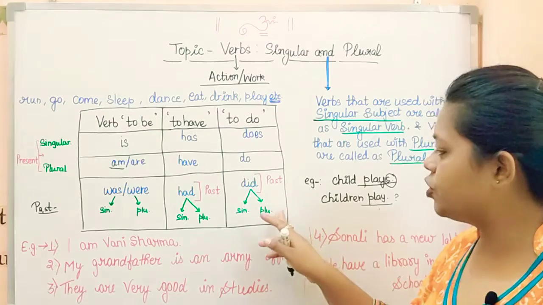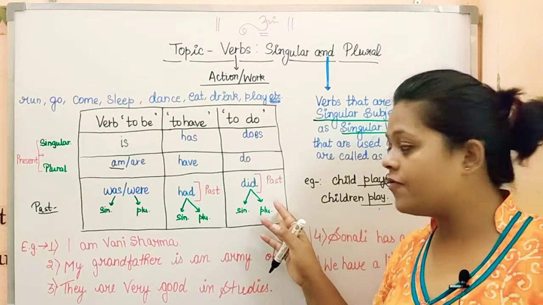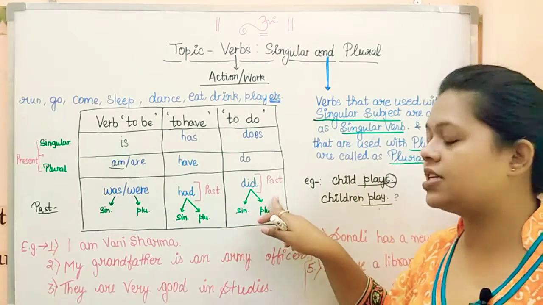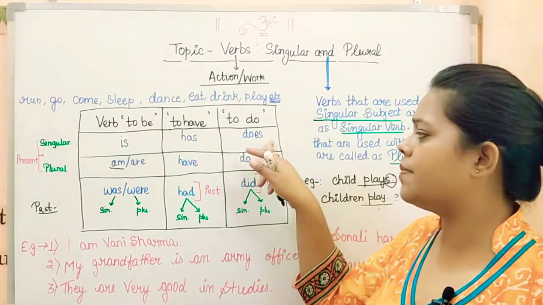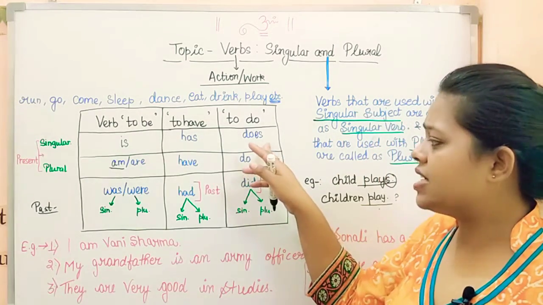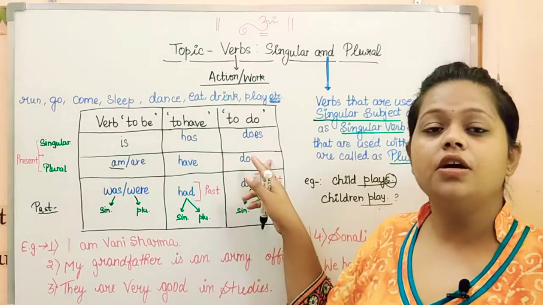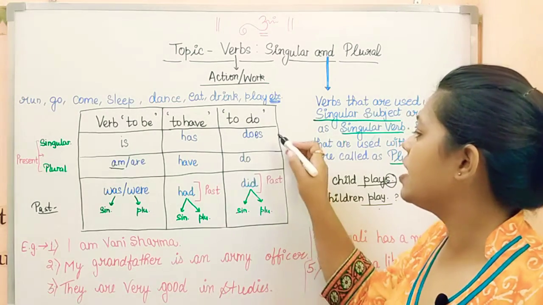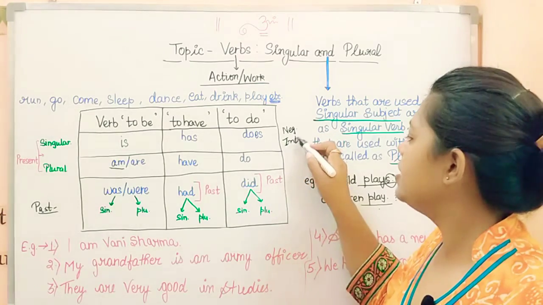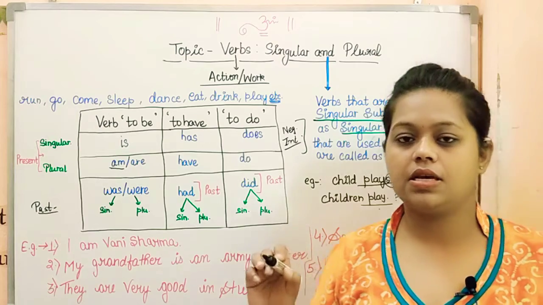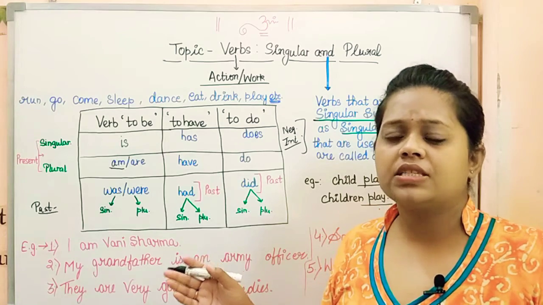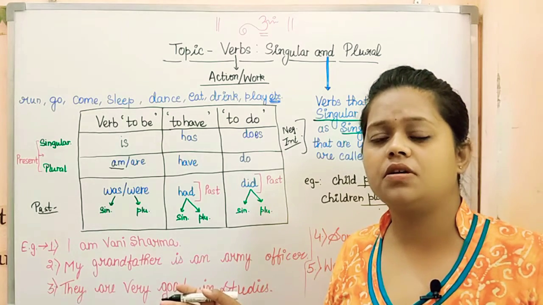Now let's move towards do form. In do form, we have does and do in present tense, and with past tense we have did. We'll be using does with singular subject and do with plural subject. But here I want to tell you one thing, that these are generally used with negative or interrogative sentences. Like, do you like to prefer tea?